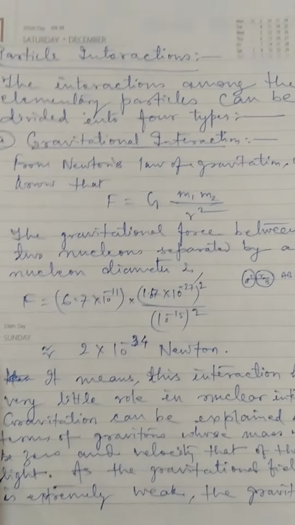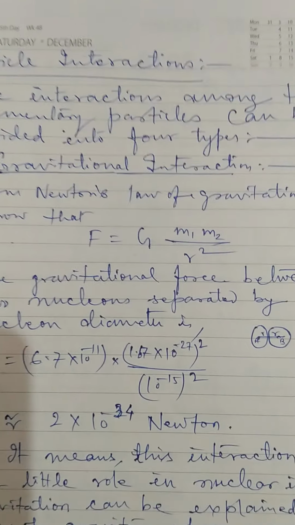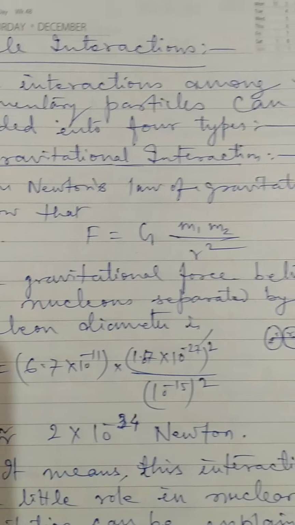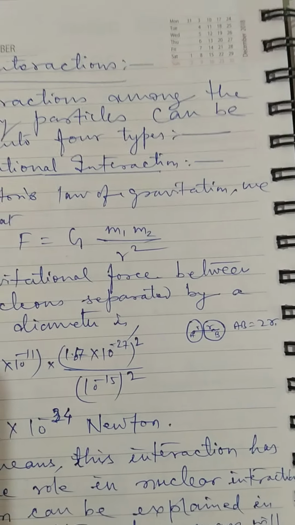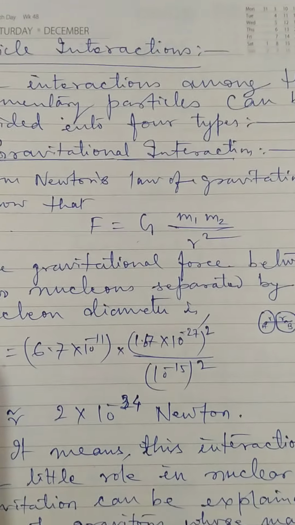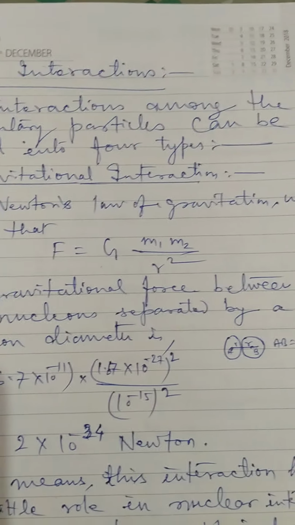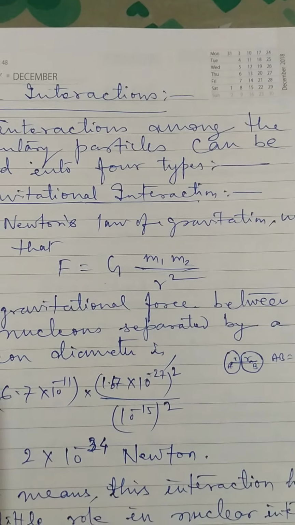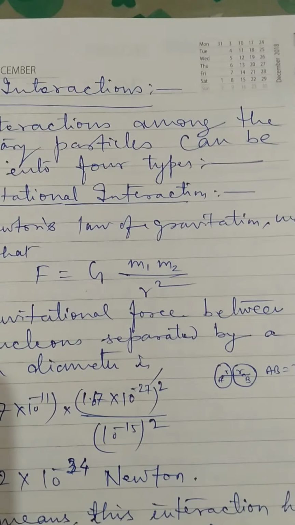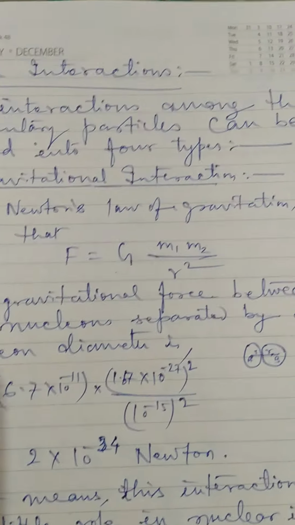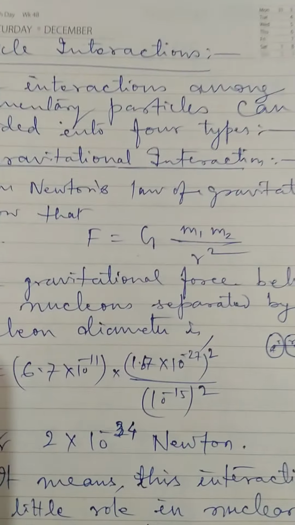Suppose the gravitational force between two nucleons, for example neutrons, separated by their diameter, because we have to take the distance from center to center. If they are very adjacent to each other, then the distance between those two centers will be a diameter, that is 2r, which is of the order of 10 power minus 15.